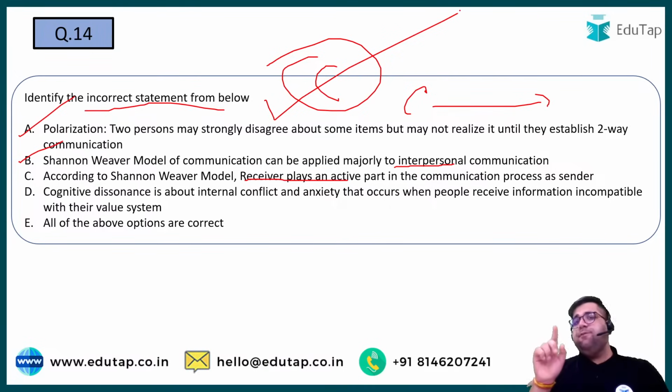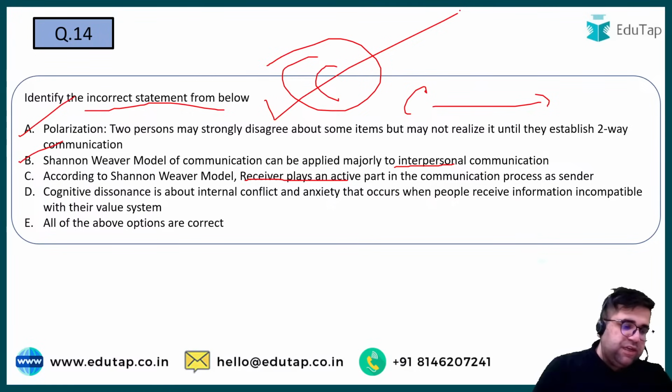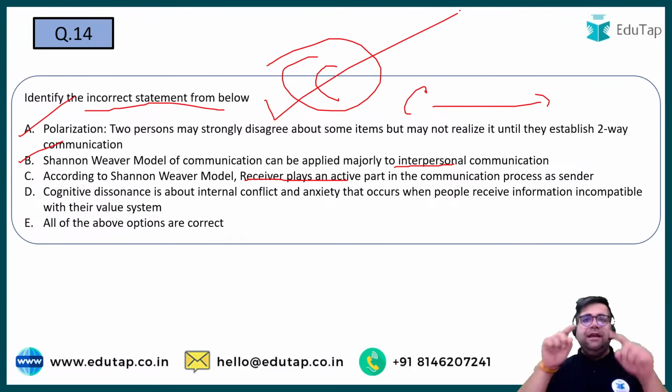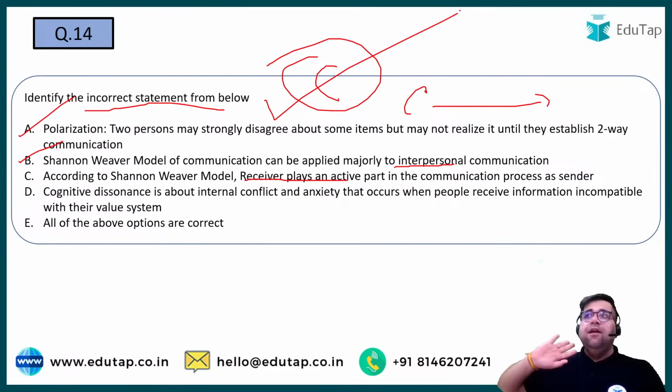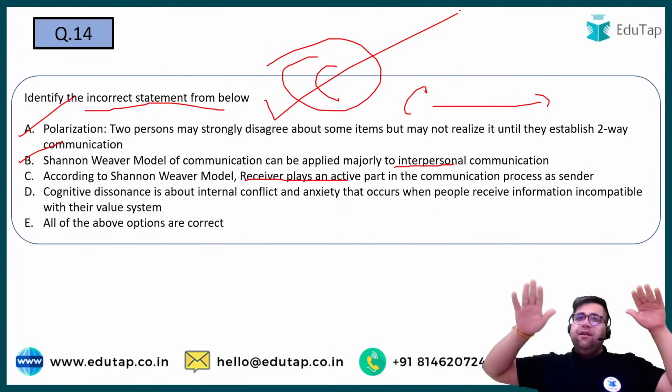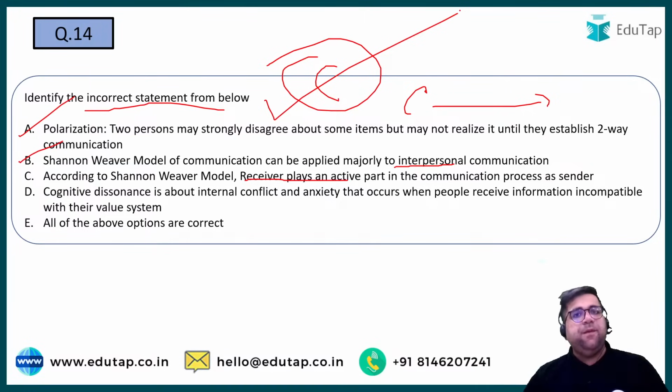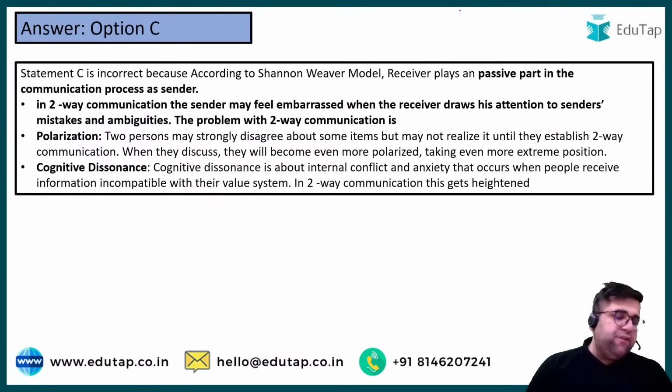Even if you see the journal model of communication, which somebody posted in the chat also, like Rishi, if I'm not wrong, check the number of steps which the sender is doing. Almost 5 to 6 steps will fall under the category of the sender only. The receiver generally has only 3 steps: decoding the message, right? Understanding it, obviously, and then sharing the feedback, right? So only 3 steps are there on the receiver end. Now, I'm not saying that the receiver is totally a dead person, but if I compare sender and receiver, then definitely the sender plays an important role as compared to the receiver, right? So the answer over here will be option number C.